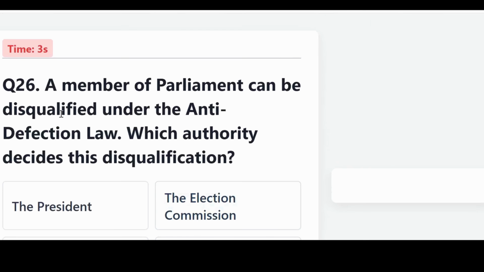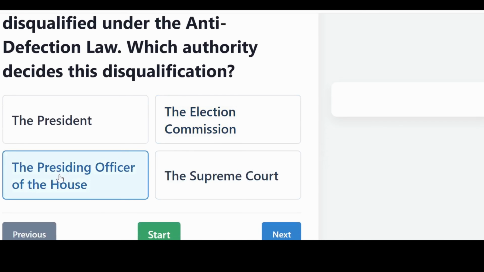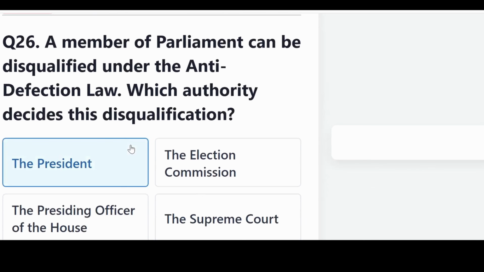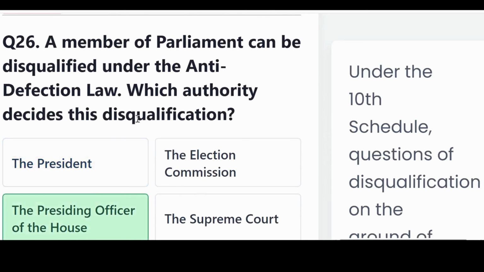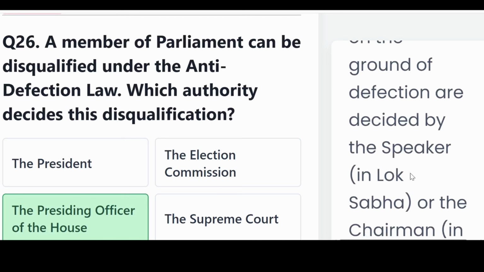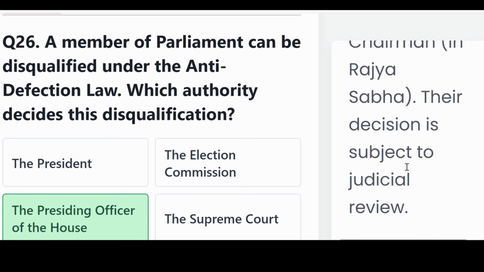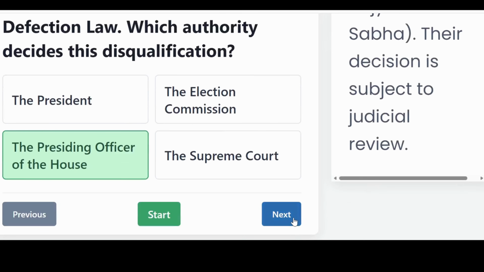A member of parliament can be disqualified under the anti-defection law. Which authority decides this disqualification? Is it the President, the Election Commission, the presiding officer of the house, or the Supreme Court? The correct answer, the presiding officer of the house. Under the 10th Schedule, questions of disqualification on the ground of defection are decided by the Speaker in Lok Sabha or the Chairman in Rajya Sabha. The decision is subject to judicial review.